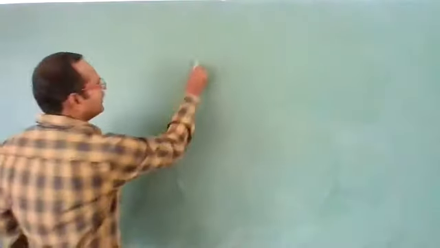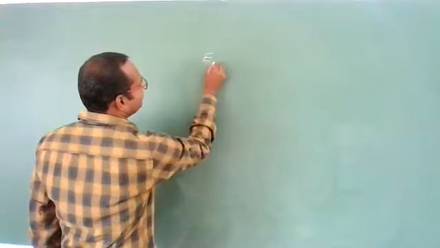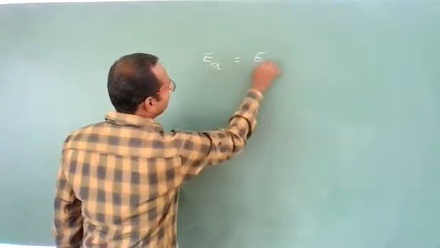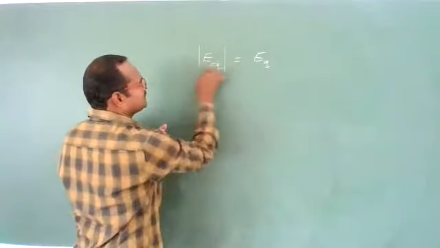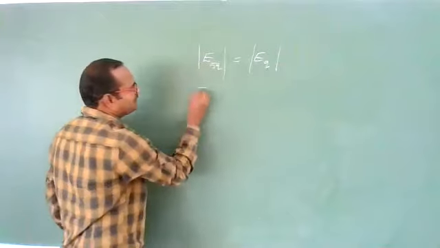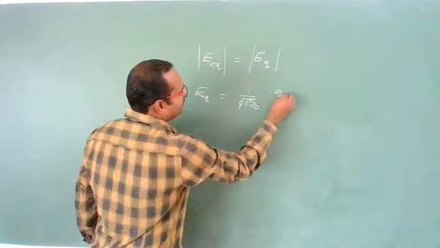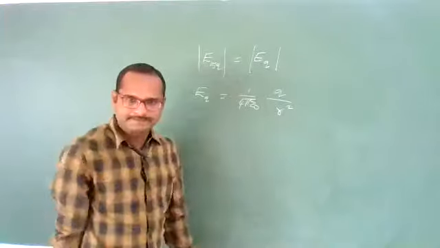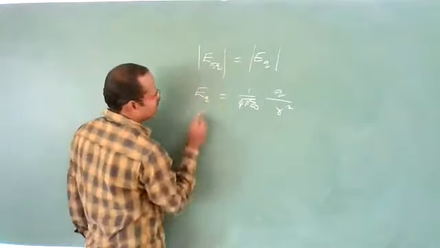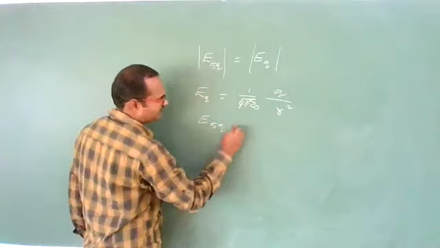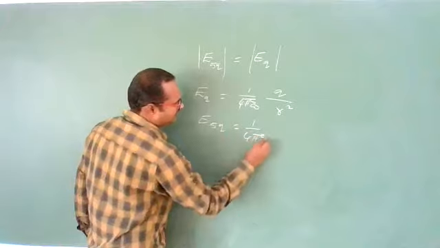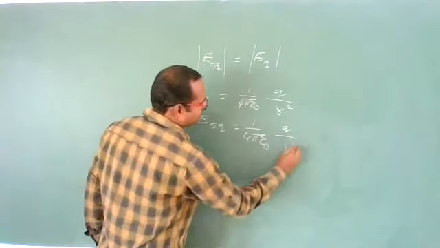Last equation. Electric field due to those 5 charges should be equal to electric field due to charge Q, magnitude wise. Electric field due to charge Q is how much? 1 by 4 pi epsilon naught Q by R square. This is equal to this. Means electric field due to 5 charges, which we want, is equal to 1 by 4 pi epsilon naught Q by R square. Yes, this will be the answer.